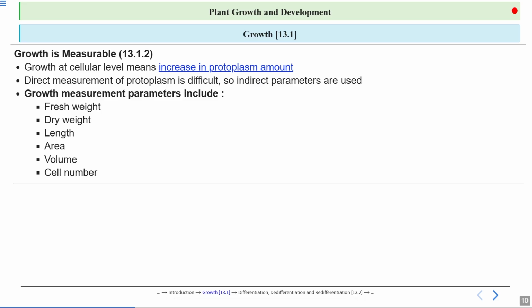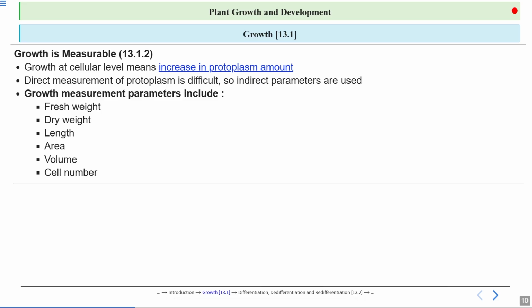We cannot use a particular parameter for the amount of protoplasm, because it is very difficult to extract only protoplasm or measure the amount of protoplasm in a cell.